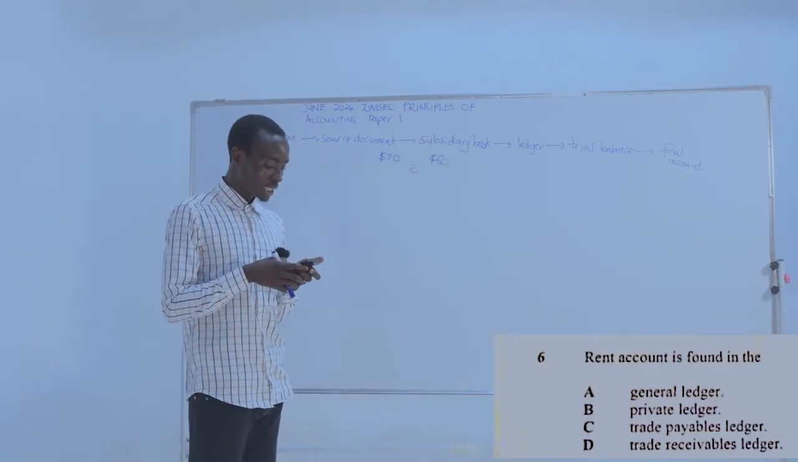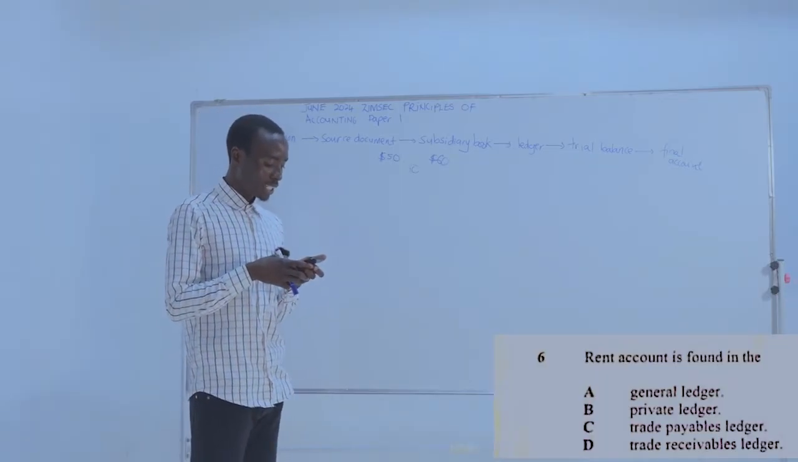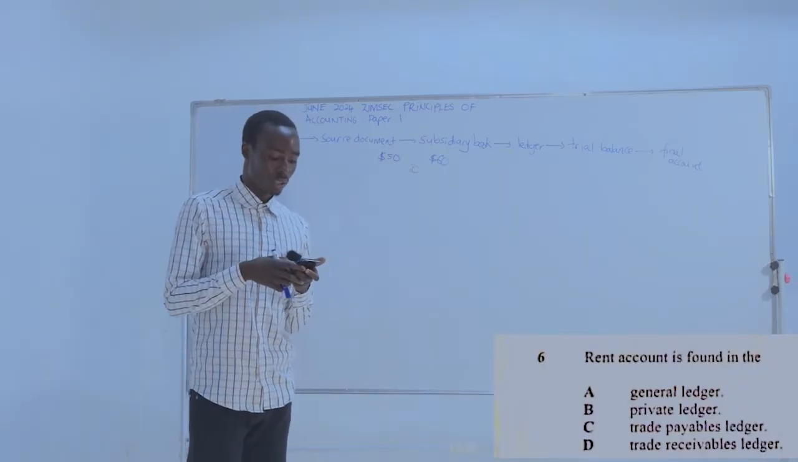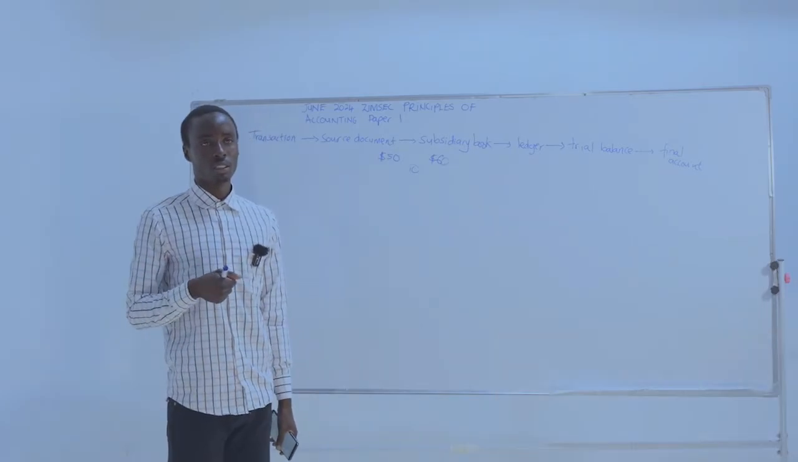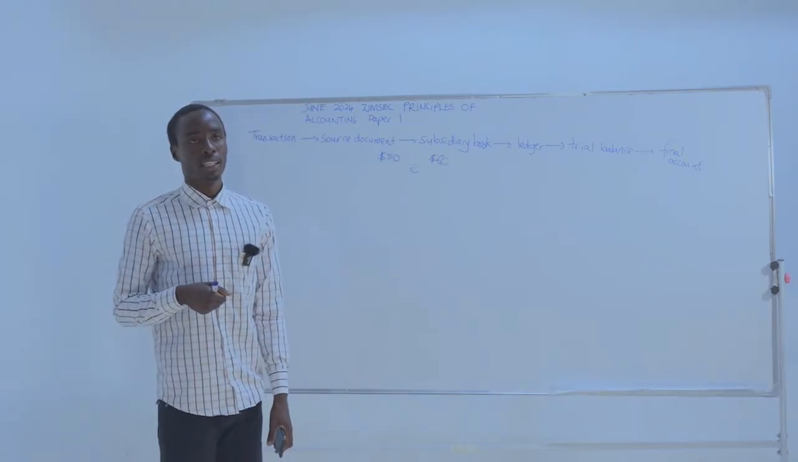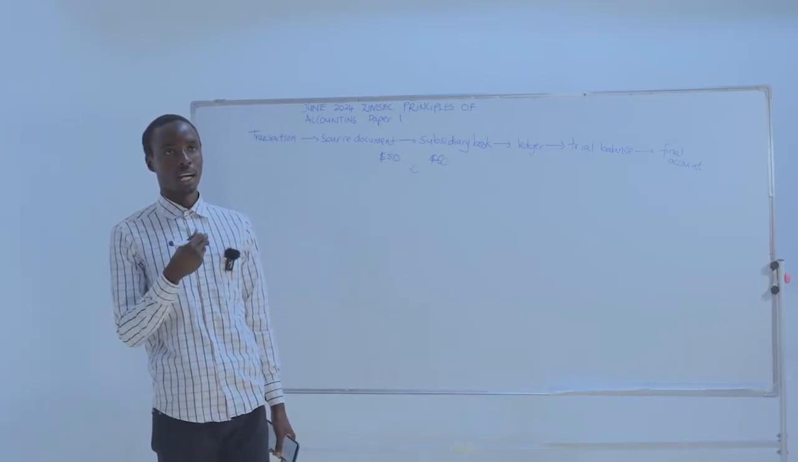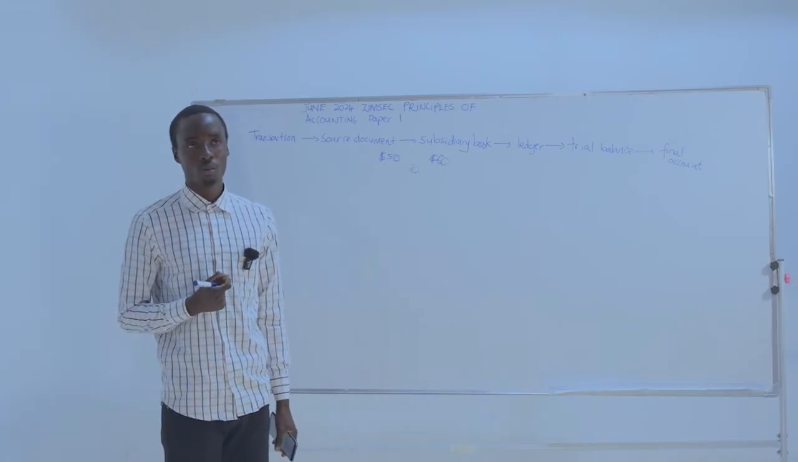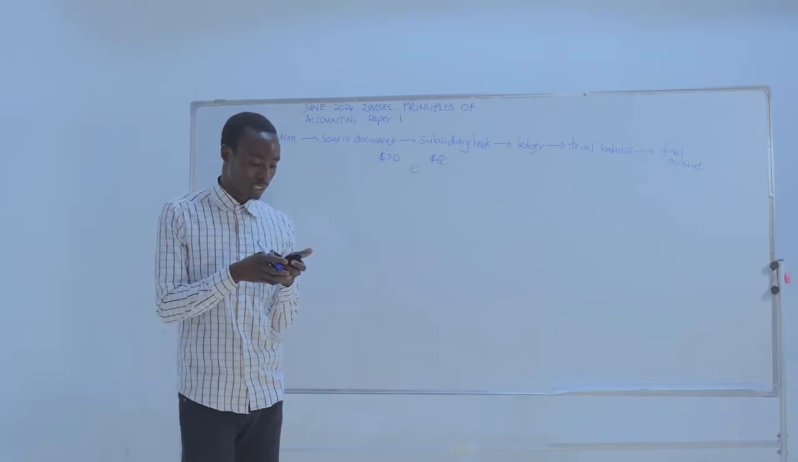D, trade payables ledger. So, from the answers here, we see that general ledger is where we find the rent account. Most accounts are found in the general ledger. The other name for general ledger is also called nominal ledger. So our answer is A, which is the general ledger.